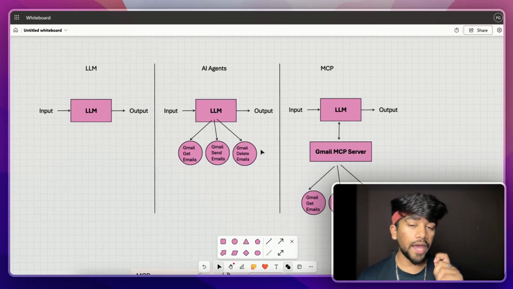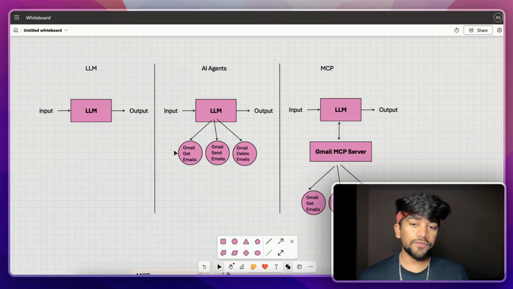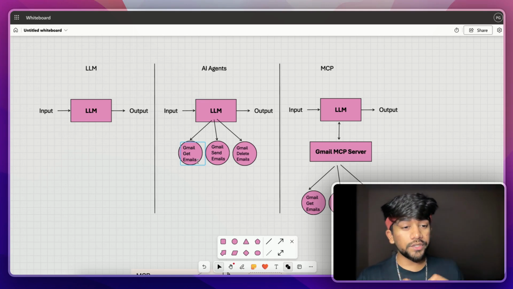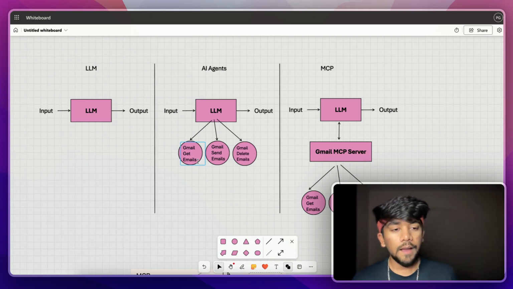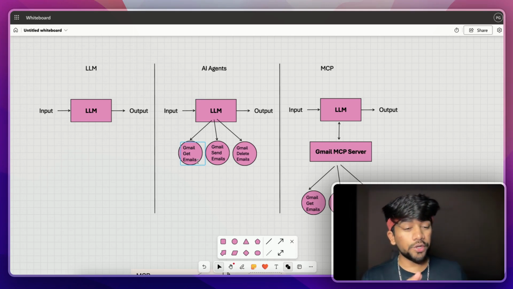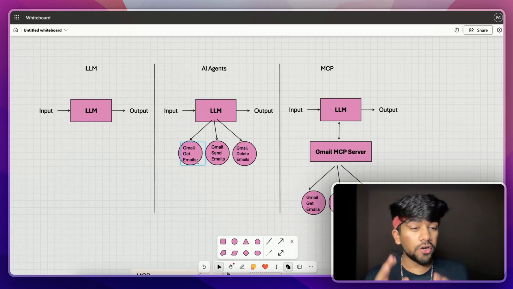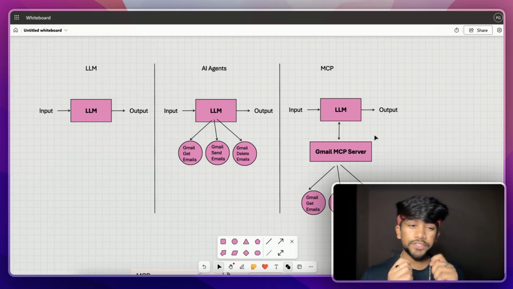Now the problem with these AI agents is that even if I'm interacting with Gmail, there can be so many endpoints, and we have to hard code these endpoints every single time. Now, hard coding is not an issue right now, but as soon as there is any upgrade of any API, this entire automation is going to fail. AI agents in themselves are very powerful, but since they are hard coded, they are not very scalable.